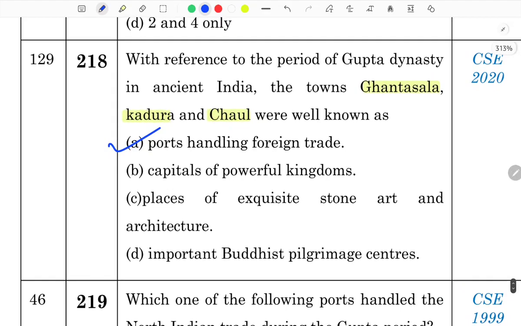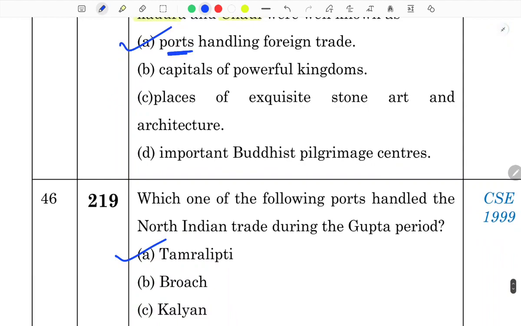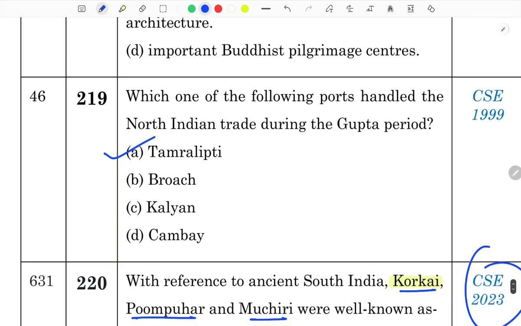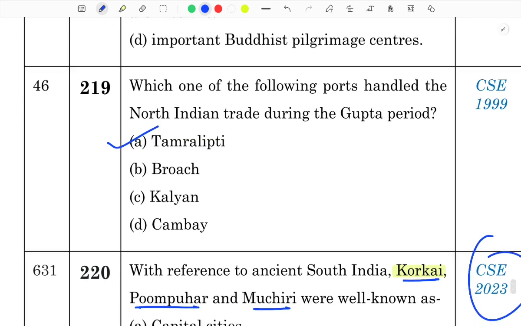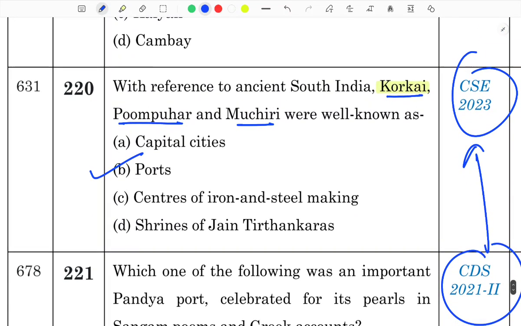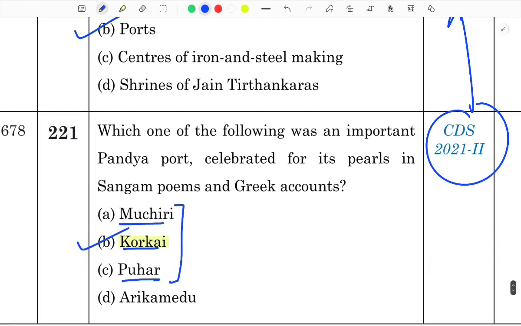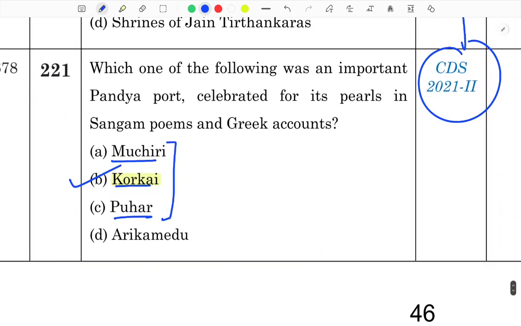With reference to the period of Gupta dynasty in ancient India, the towns Ghantasala, Kadura and Chaul were well known as ports handling foreign trade. Another question on port. Which one of the following ports handled the northern Indian trade during the Gupta period? Tamrilipti. Another on port, with reference to ancient South India, Korkai, Pumpuhar and Muchiri were well known as ports. Another one, which one of the following was an important Pandya port celebrated for its pearls in Sangam poems and Greek accounts?